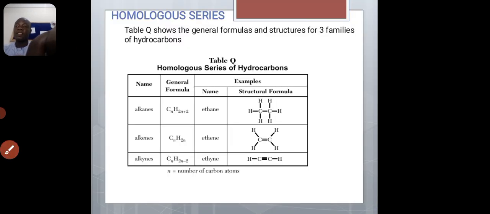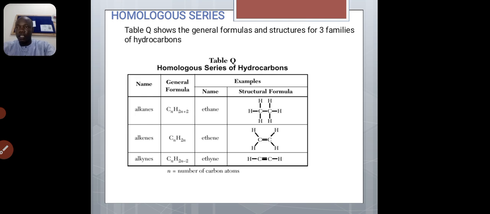Okay, then homologous series. What is a homologous series? A homologous series is a series of compounds in which each individual member differs from the next member by CH2. So for example, look at this homologous series. These are the members of hydrocarbons.